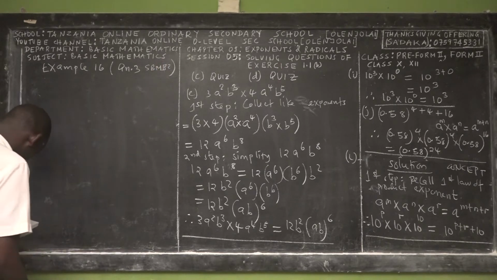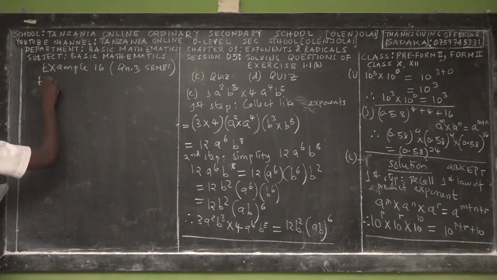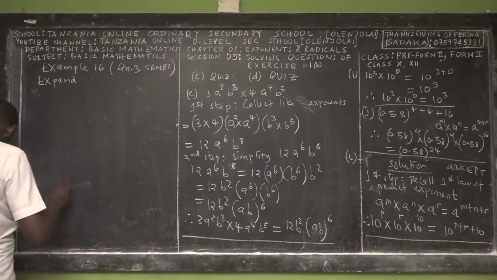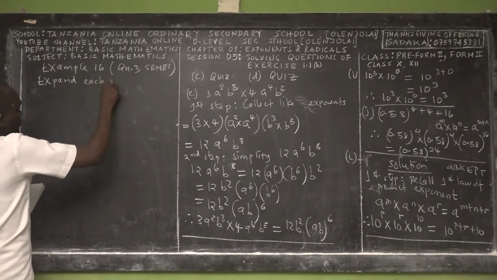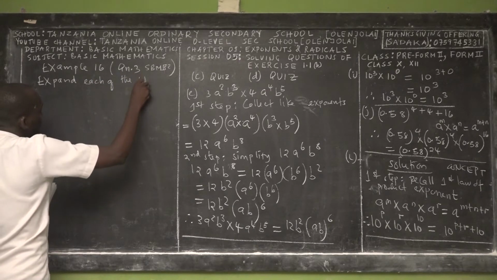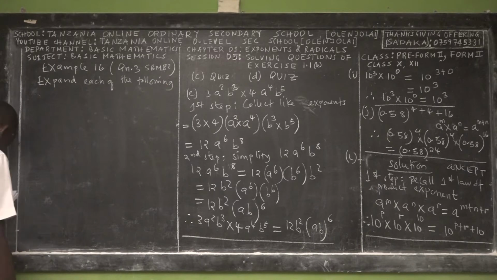Okay, are you ready for that? Because for example 2, I will give you the homework. It's simple. So question 3, at least it will teach you something new. So the question states: expand each of the following expressions.